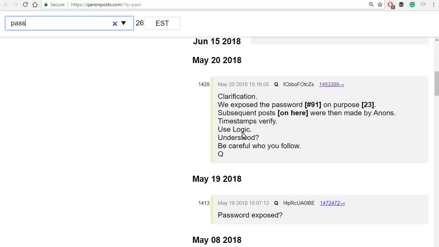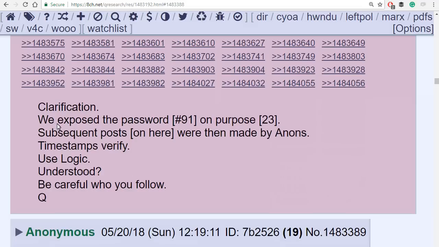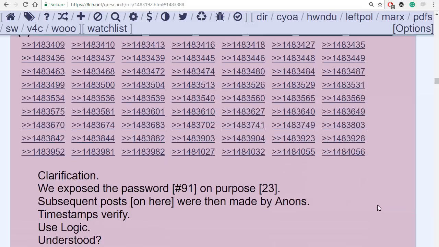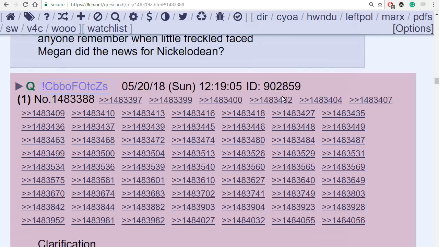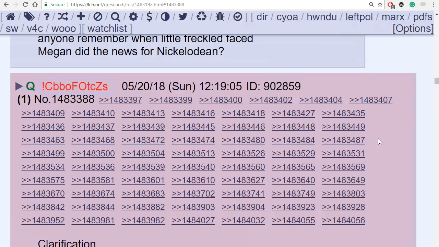Timestamps verify, use logic, understood, be careful who you follow. So if I can get this to load, and there it is. Right, so same post, clarification, we exposed a password on purpose. It was to send a message. And then again, up here you have responses by the different people, the Anons. Sometimes the board owner will come on and verify things that Q is posting if there's questions about Q's identity.